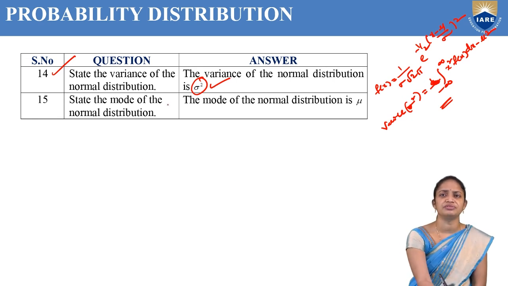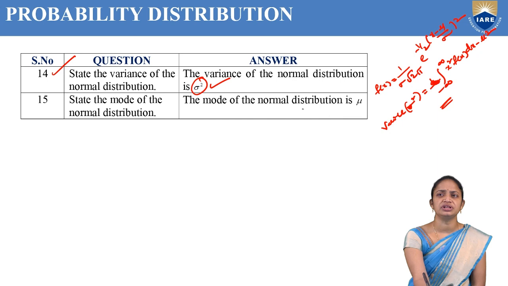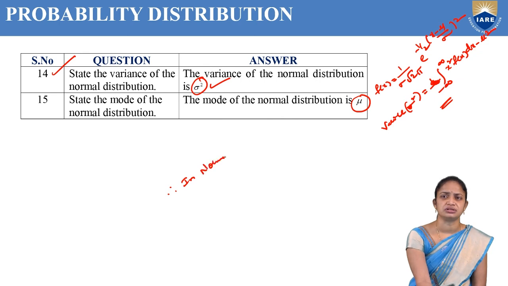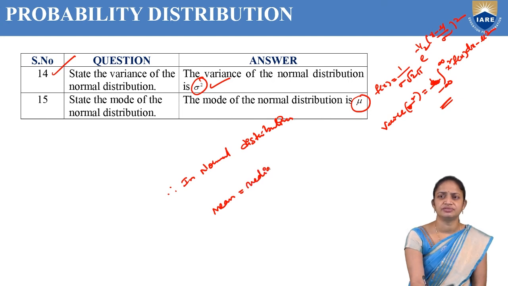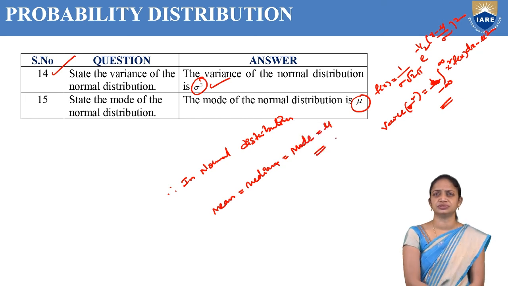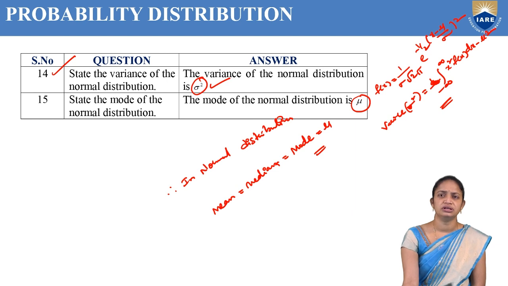Like that, the mode of the normal distribution is also mu. So the conclusion is: in the normal distribution, mean equal to median equal to mode, that is nothing but mu. So this is our module 2, definitions and terminology.